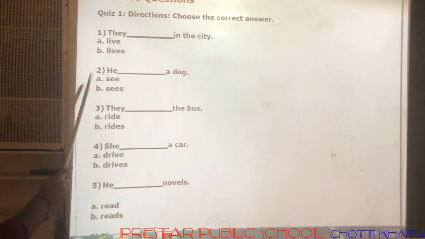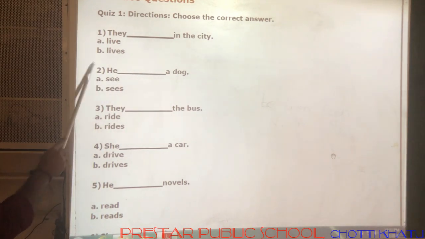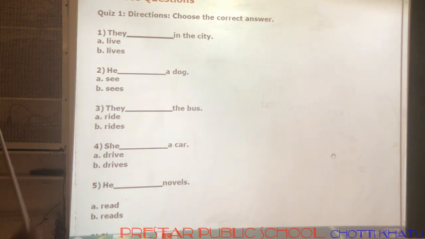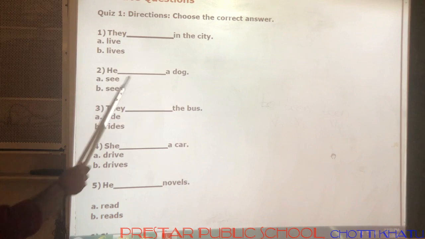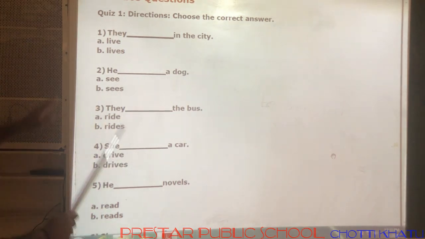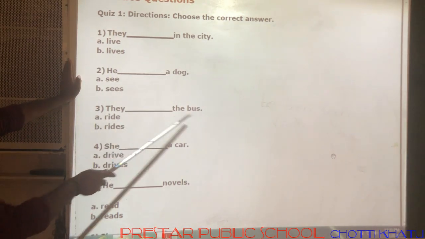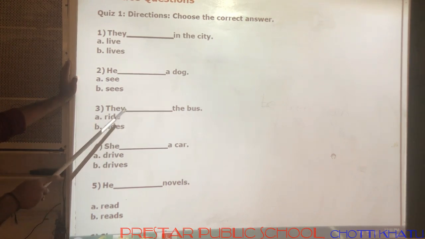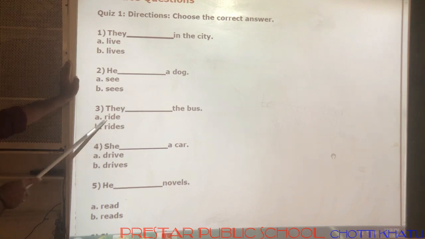Second one, he dash a dog. Here look at the subject. He is a third person singular, so we must add s or es to the verb. So he sees a dog. Next, third one, they dash the bus. This is a plural one, so no need to add s. We should not add s here, so this is the answer. They ride the bus.